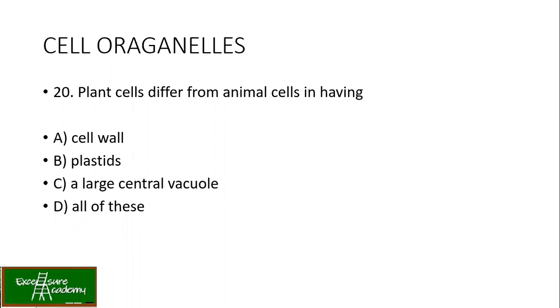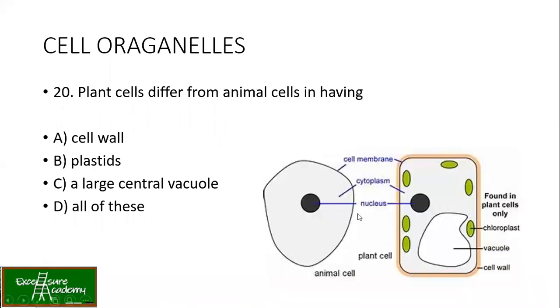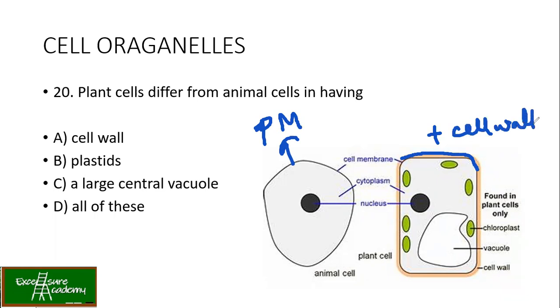Now, plant cells differ from animal cells in having dash. Options are cell wall, plastids, large central vacuole, all of these. If you see over here, I have given a schematic representation where the animal cell and plant cell are both given. In the animal cell only the cell membrane or the plasma membrane is present, whereas in the plant cell you have additional cell wall also. So plant cells differ from animal cells in having cell wall.